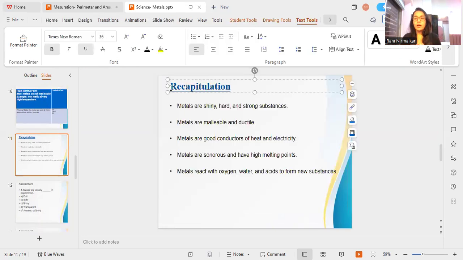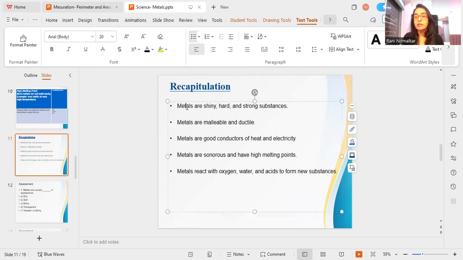So let's do a quick recapitulation about metals. What are metals? You can see the things around us. Most of the things which are hard, shiny, produce some sound and show properties like being a good conductor of electricity, a good conductor of heat, and they can be drawn into thin wire. Upon striking, they can produce sound. So these are the physical properties of metals.